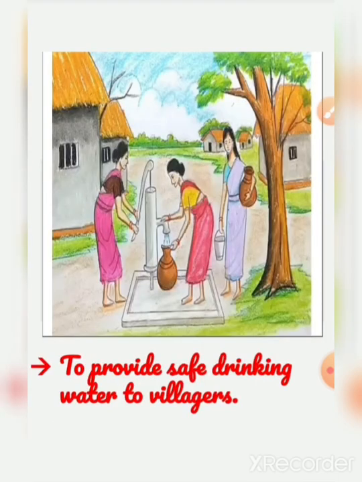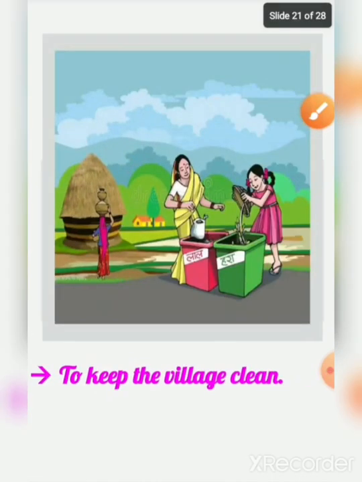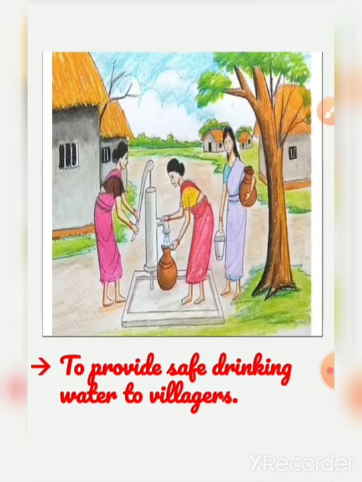So here, first, to provide safe drinking water to villagers. This is the main function. The most important function of the Gram Panchayat is to provide safe drinking water to villagers, so that they do not suffer because of water. Water is a basic necessity of a human being. Without water one cannot survive. So providing safe drinking water to villagers is a must, and it is one of the most important functions of the Gram Panchayat.